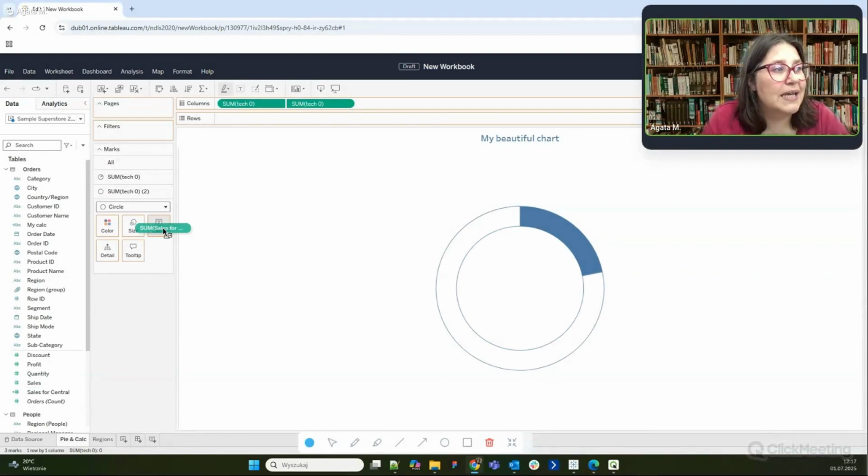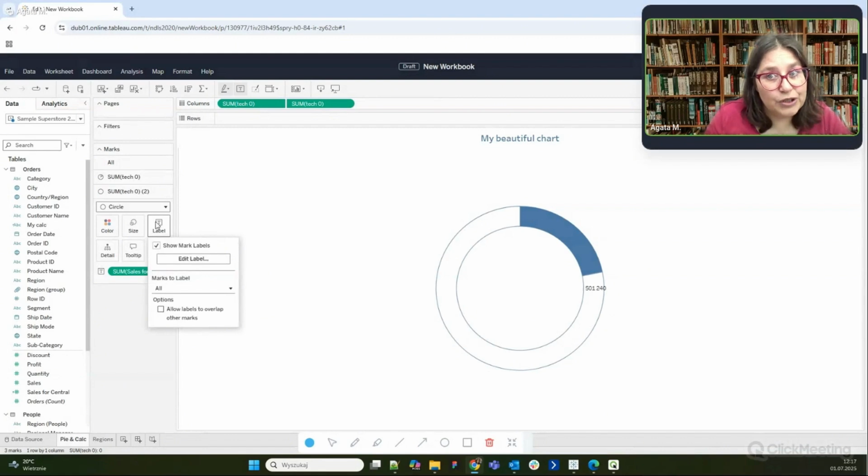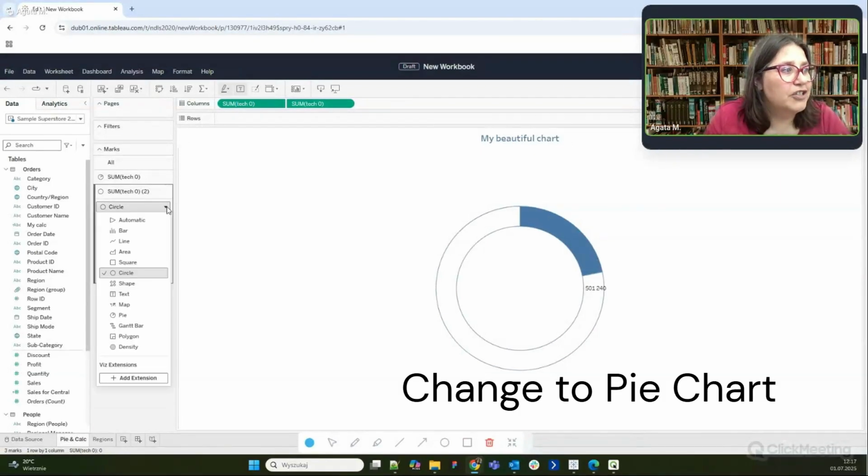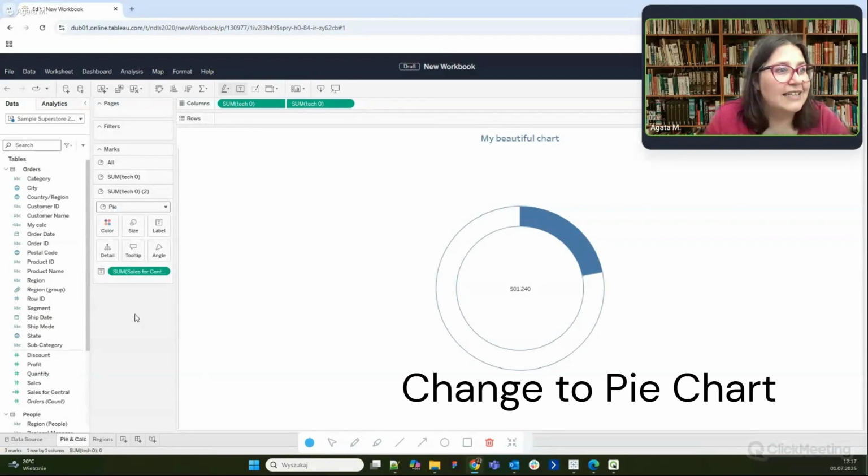So I drag it once again to label card, and the problem is that my label appears here in this funny place. And in web authoring, unfortunately, I still do not have any alignment options. What can I do to make that look nicer? I can change my chart to pie chart, and ta-dam!